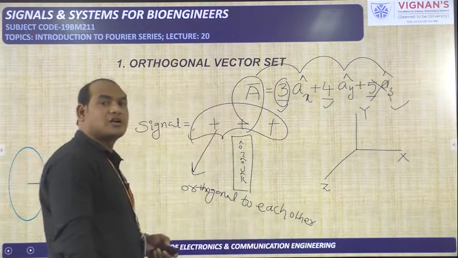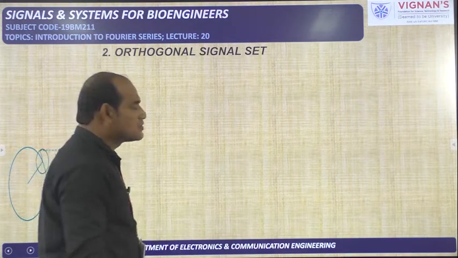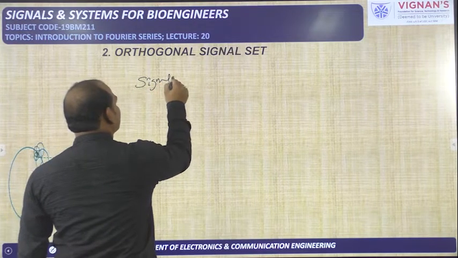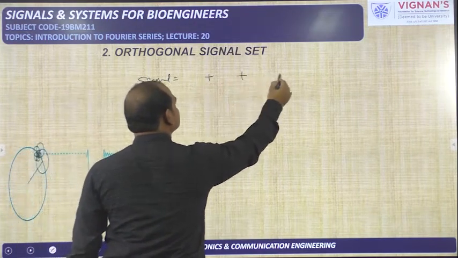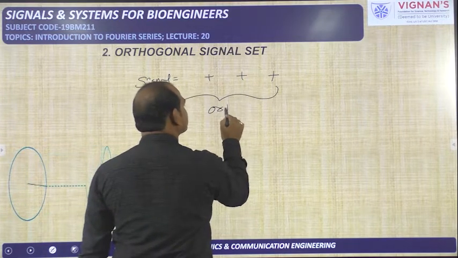These signals must be orthogonal to each other. So that is the only thing I have given here: an orthogonal signal set. In this, the signal has to be represented in terms of the other signals, but all these signals must be orthogonal to each other.